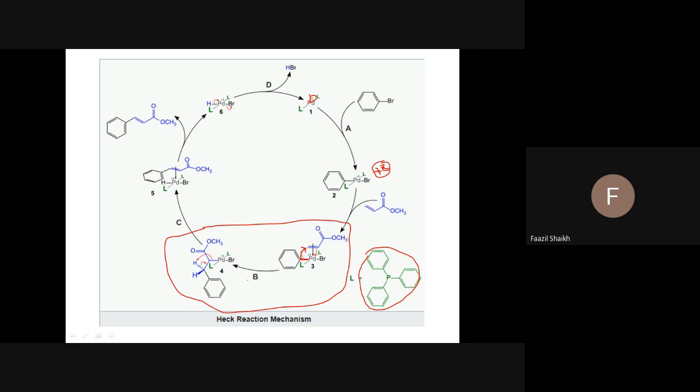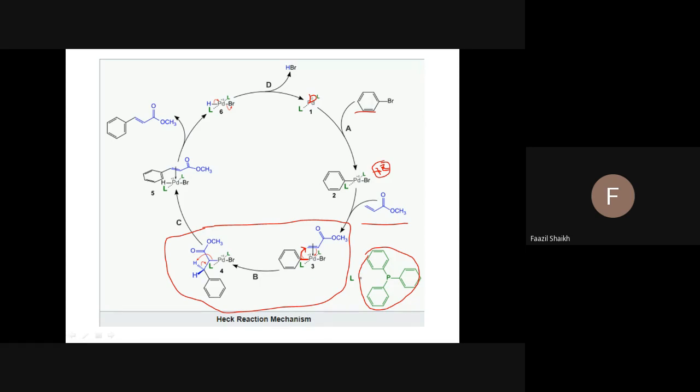Now see this, once you have got the addition of this aryl halide, then the addition of this activated alkene, you will get this. Now what is that? See, very simple. Regeneration of the catalyst. How is it there?